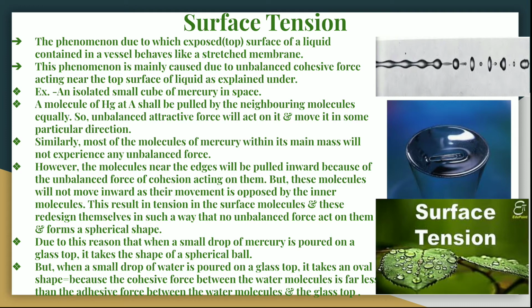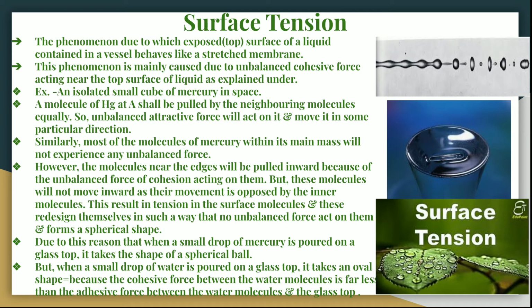This phenomenon is mainly caused by the unbalanced cohesive force acting near the top of the liquid, as explained under. I'll explain it now. For example, take an isolated small cube of mercury in space. What will happen to it? We will see that it will start forming balls. Why does this happen? Or if we place a pin slightly on a totally filled glass of water, we'll see it will float on that surface. It will not drop down.